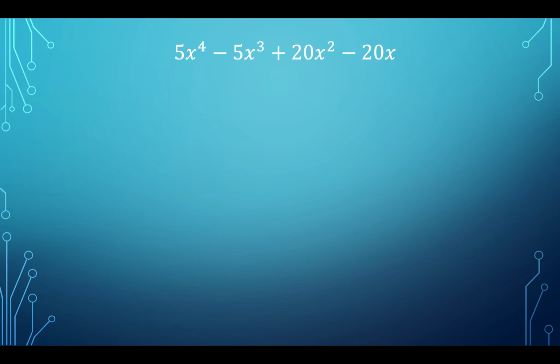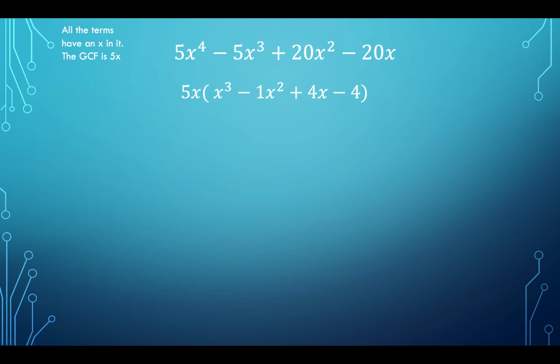And in this one, we have 5x to the fourth minus 5x cubed plus 20x squared minus 20x. All the terms have an x in it, so our greatest common factor is 5x. Not only do they all share an x, but the greatest common factor between each of these terms is 5. So we have 5x times, because remember we have to do the factored form, 5x times x cubed minus 1x squared plus 4x minus 4.